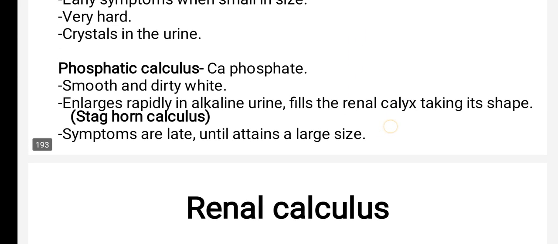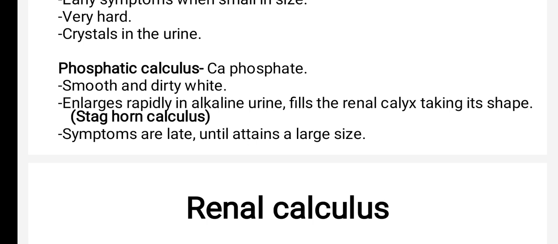Then next is phosphatic calculus. The content is calcium phosphate. These are smooth, dirty white color. They enlarge rapidly in alkaline urine, and they will fill the renal calyx, taking its shape. That's why when that stone fills the renal calyx, it takes its shape, and the name of that stone is staghorn calculus.